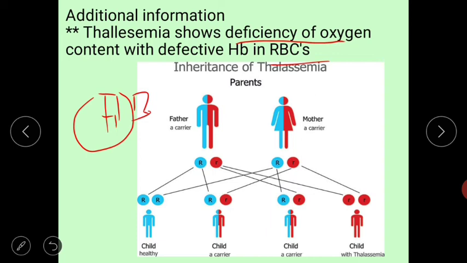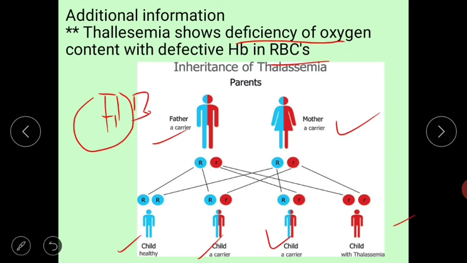This is additional information: inheritance of thalassemia. When father and mother are both carriers, in the F1 generation they form 4 possible types of offspring: 2 are carriers, one is healthy, and one child suffers from thalassemia.